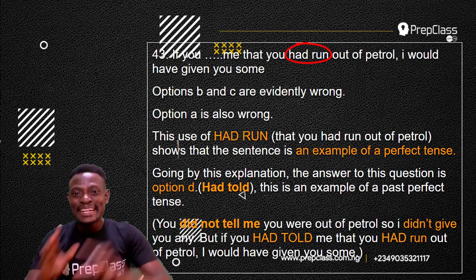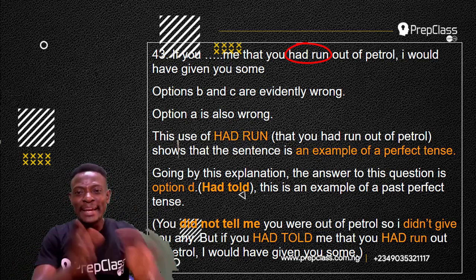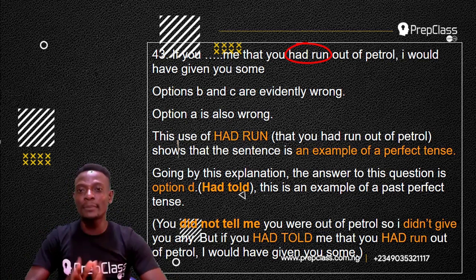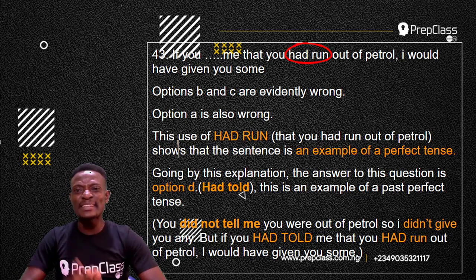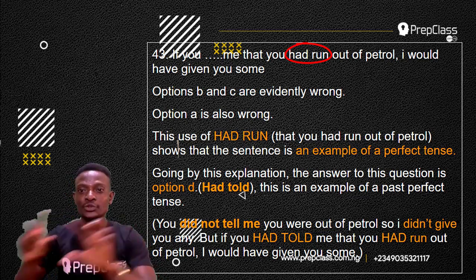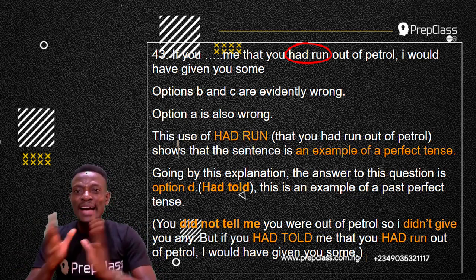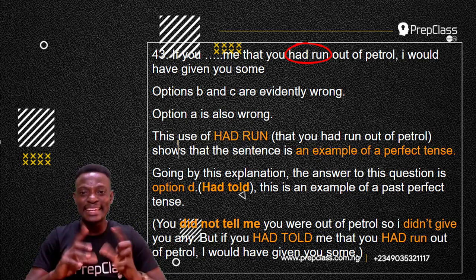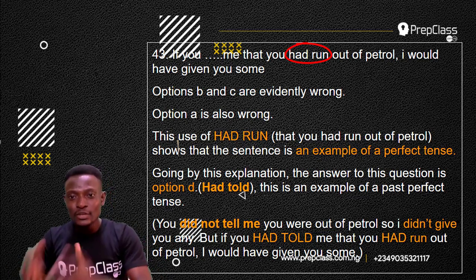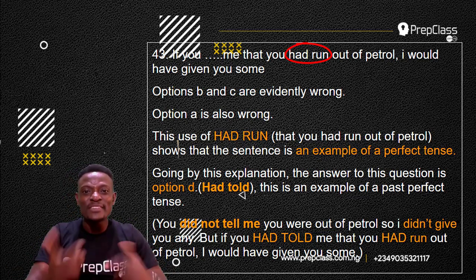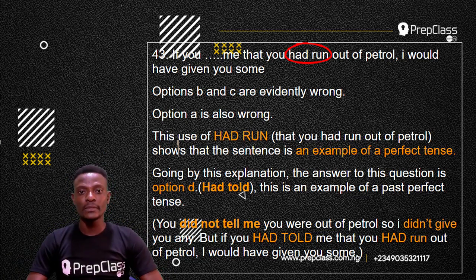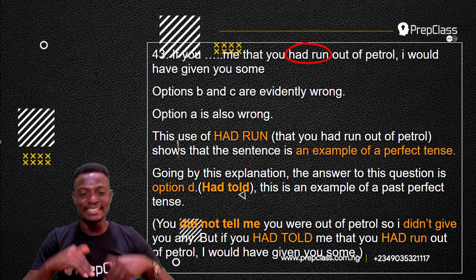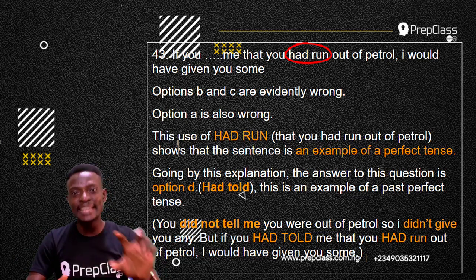So, basically, the tense of the verb in the main clause must agree with the tense of the verb in the subordinate clause. Since we have a verb in the perfect tense in the main clause, "you had run out of petrol," "had run," with "had" being an example of the past perfect tense, we must also use a past perfect tense in the subordinate clause. So we are using "had told." Remember, a perfect tense is indicated with the use of "had," H-A-D.